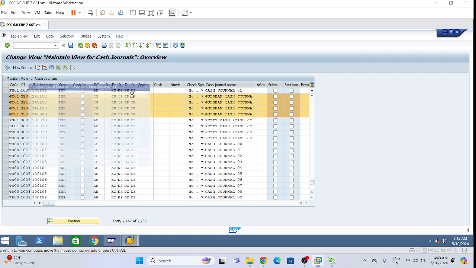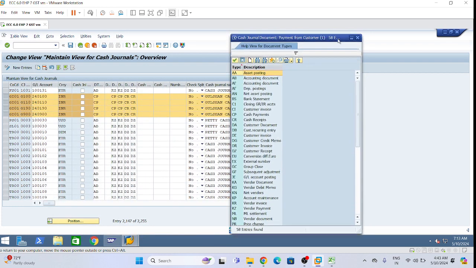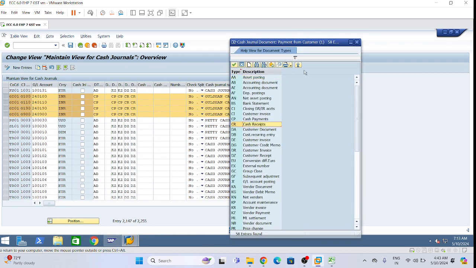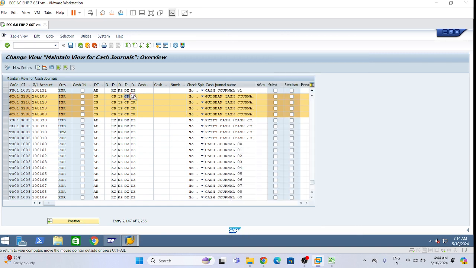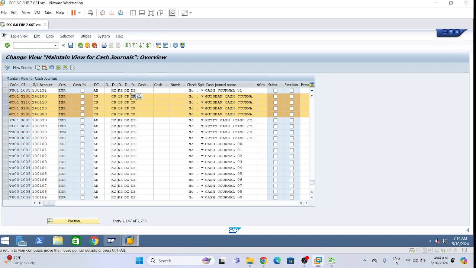Payment from customer. It is CR only, cash receipts, right? It is correct only. And this one, payment to customer. Payment to customer also, customer related we want CR only, and vendor related we want to keep in CP only, and GL expenses we want in CP document type only.